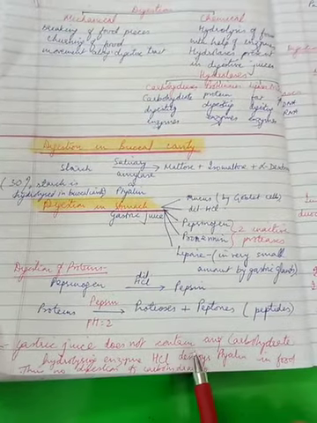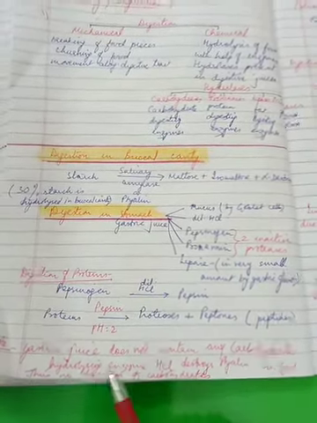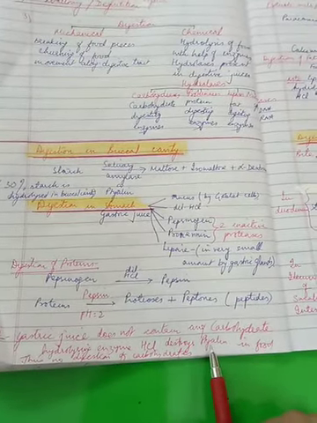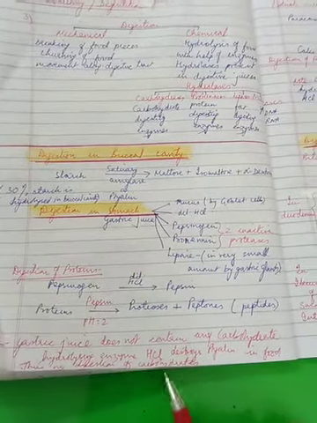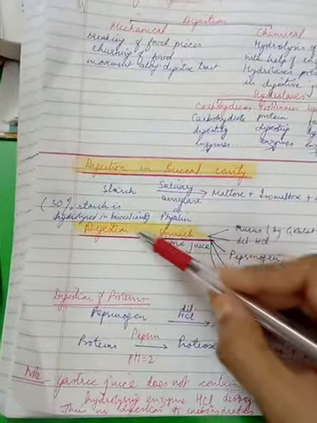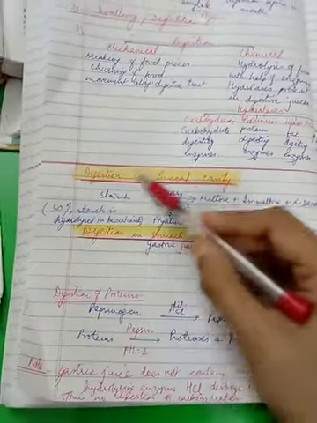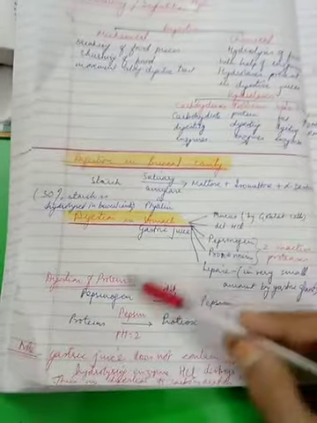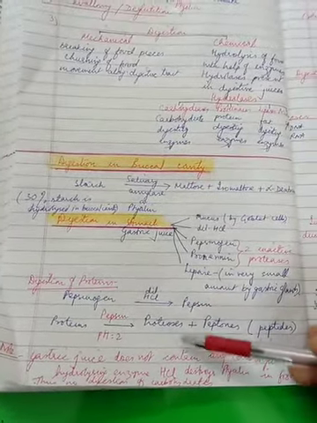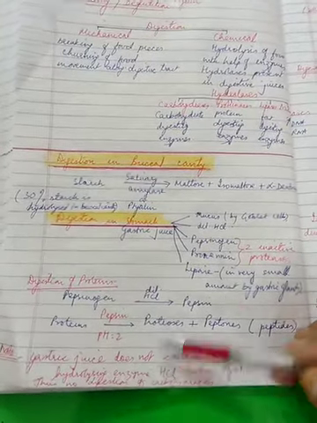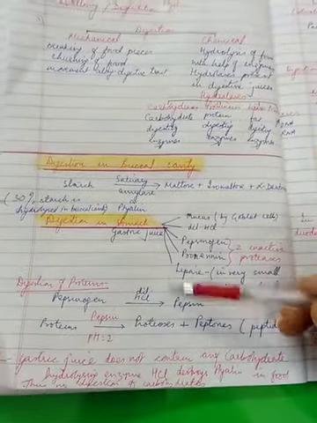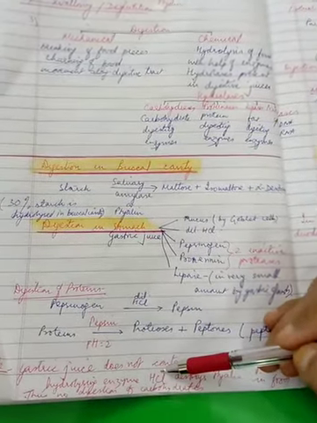Gastric juice does not contain any carbohydrate hydrolyzing enzyme, and HCl destroys the ptyalin in food, thus no digestion takes place of carbohydrates. So very important thing, children. In mouth, I told you, no digestion of fats and proteins, and in stomach there is no digestion of carbohydrates. Reason? Because there are no enzymes to hydrolyze, and whatever was there that came into the stomach is broken down or destroyed by the dilute HCl.